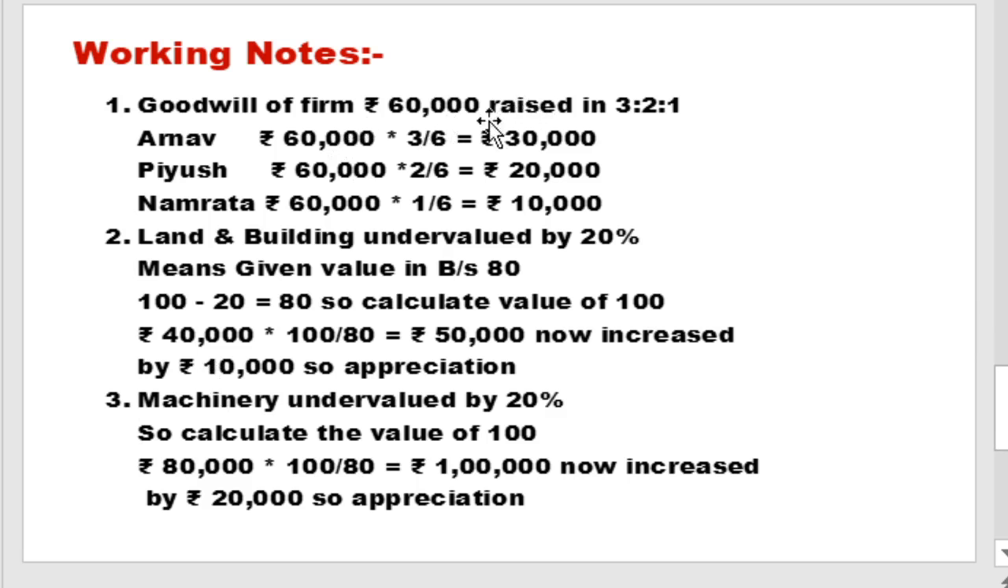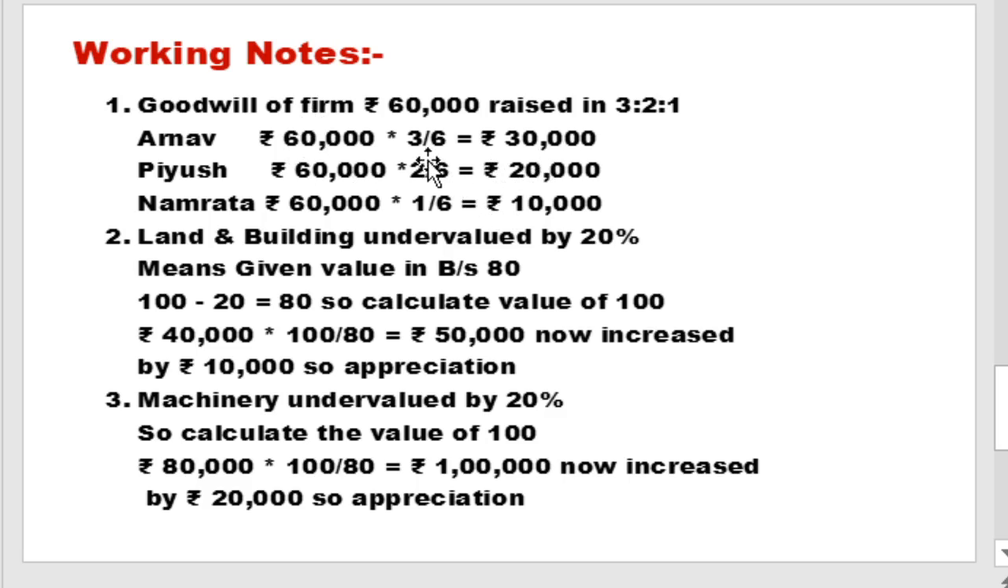Now calculation in working note. Goodwill of the firm raised 60,000 in 3:2:1. So Arnav: rupees 60,000 multiplied by 3/6. How? 3 plus 2 plus 1 is equal to 6. So 60,000 multiplied by 3 upon 6 is equal to 30,000. Then Piyush: rupees 60,000 multiplied by 2/6 is 20,000, and Namrata: rupees 60,000 multiplied by 1/6 is equal to 10,000. So in proportion to their share, goodwill is raised.